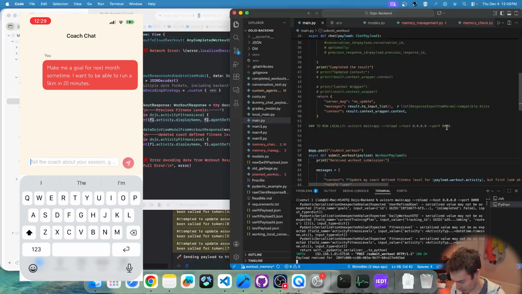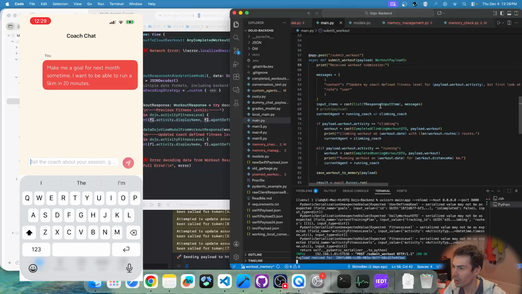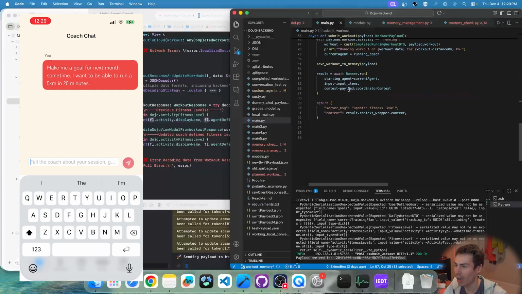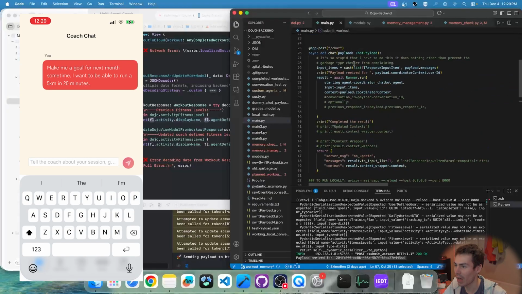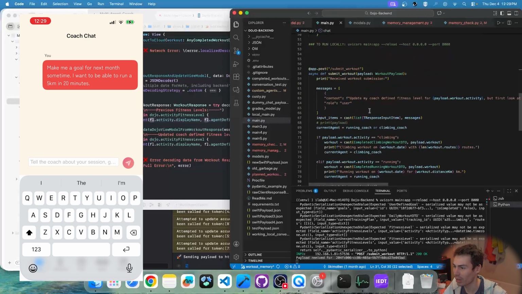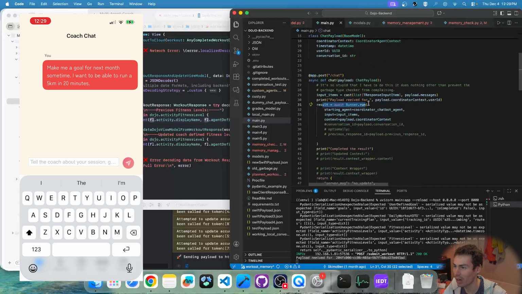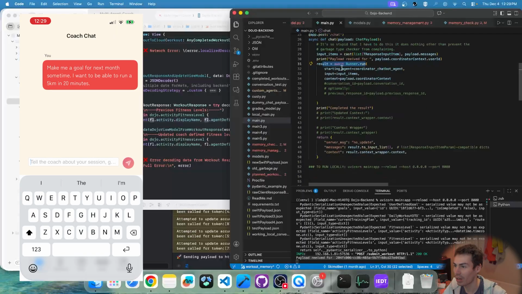And I will send. So we've got, okay, payload received. So that is a different endpoint. We can see there's the submit workout endpoint, which we just saw how that works, but there's also the chat endpoint. And so the chat endpoint, instead of going directly to the coaches, which is how the agent run loop starts at the submit workout, the chat endpoint starts the run loop at the coordinator agent.